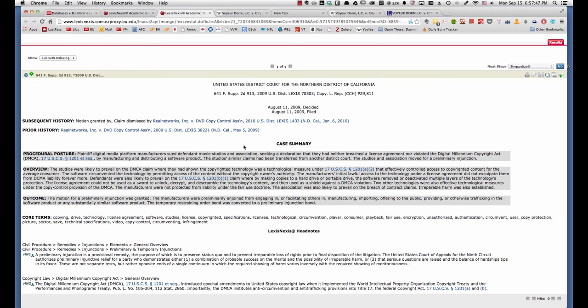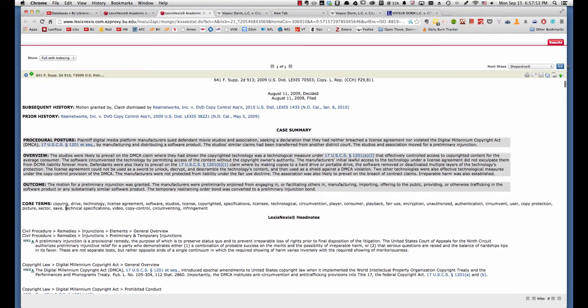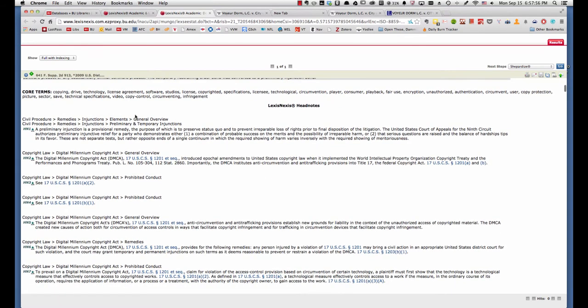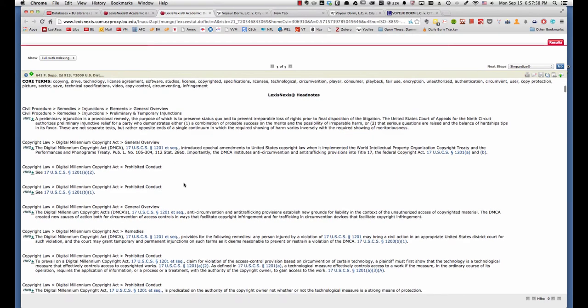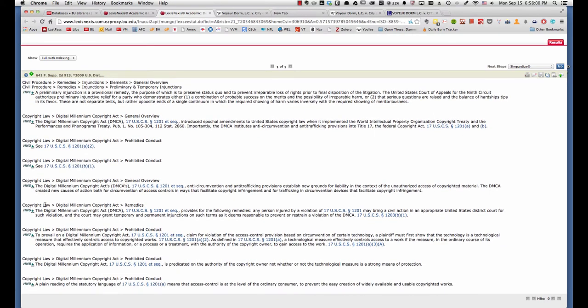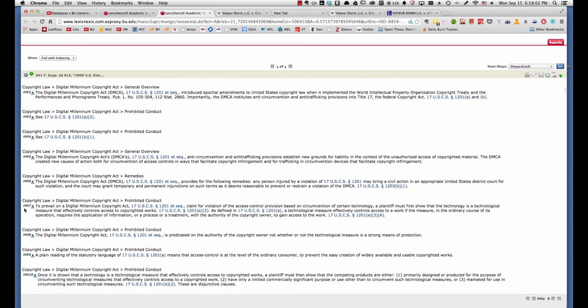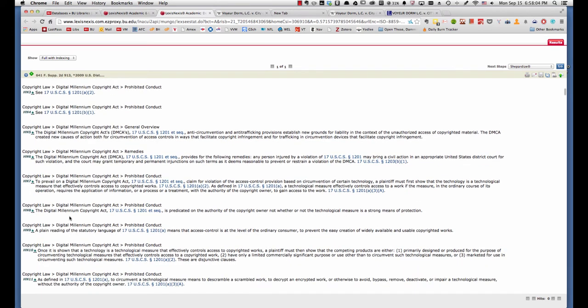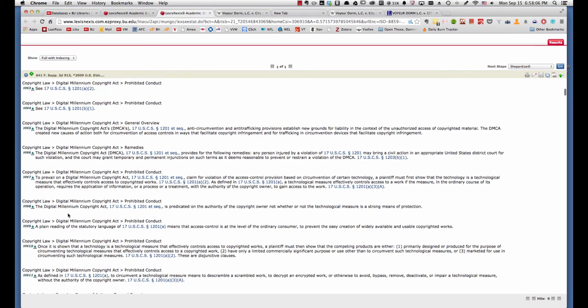And it gives us a summary of the case, the procedural posture, an overview of the case, the outcome, and it gives us various core terms and a series of headnotes that actually link to places in the text where these particular items are discussed.